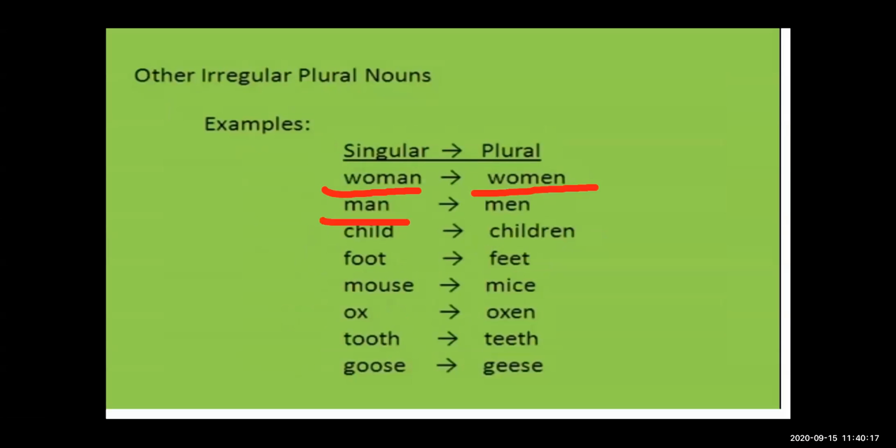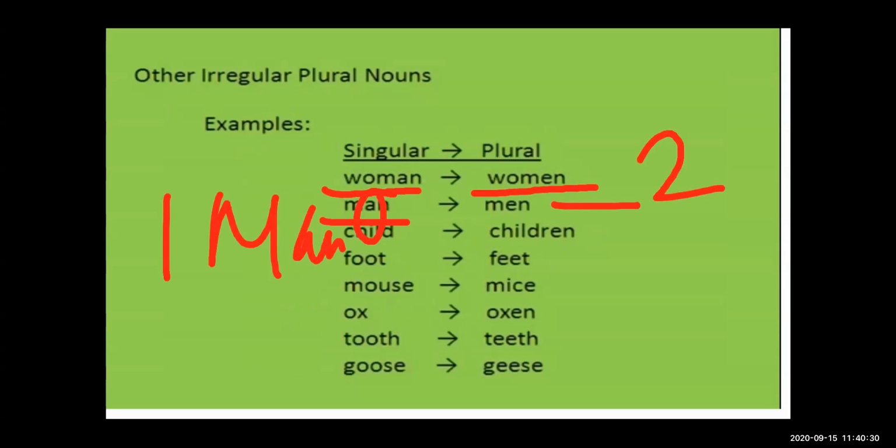Man means a single man, and here men means more than two men. See here, man, men. Now child.